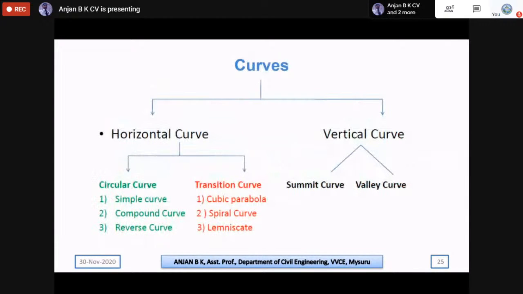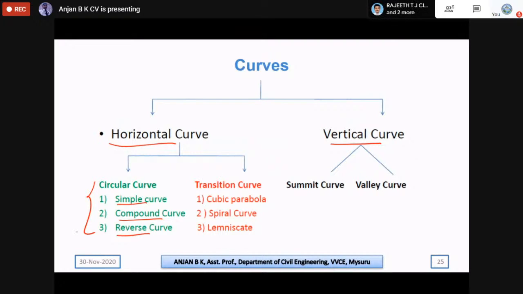And moving on to curves, normally there will be a lot of questions asked in compass and leveling work, but recently the curves are added. There are basically two types of curves we see, one is the horizontal curve and the other the vertical curve. In the horizontal curve, we have three different types: simple curve, compound curve, reverse curve, and also another type called the transition curve, where the radius of the curve is going to change point by point.